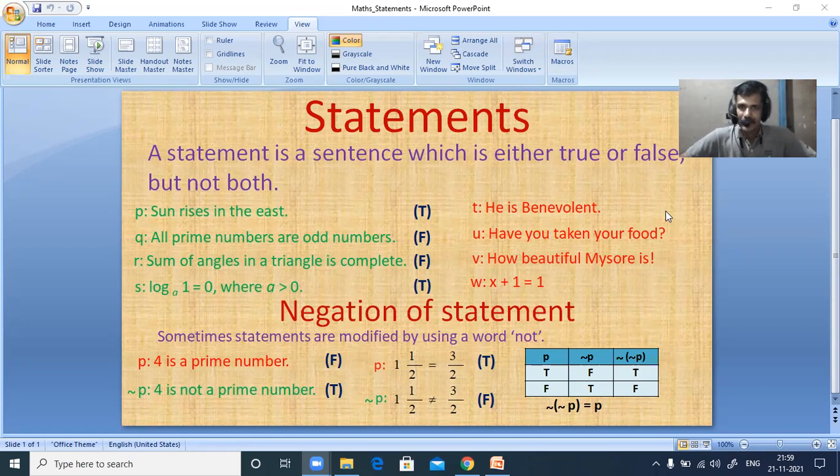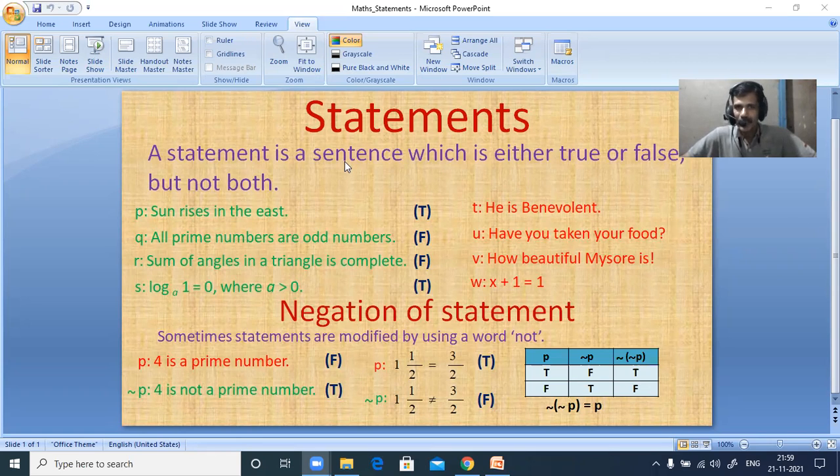Today we'll discuss statements and the negation of a statement. A statement is one type of sentence. A sentence, we know, is a group of words which give some meaning, like Rama is a good boy, Sita is a beautiful girl, two and two makes four.